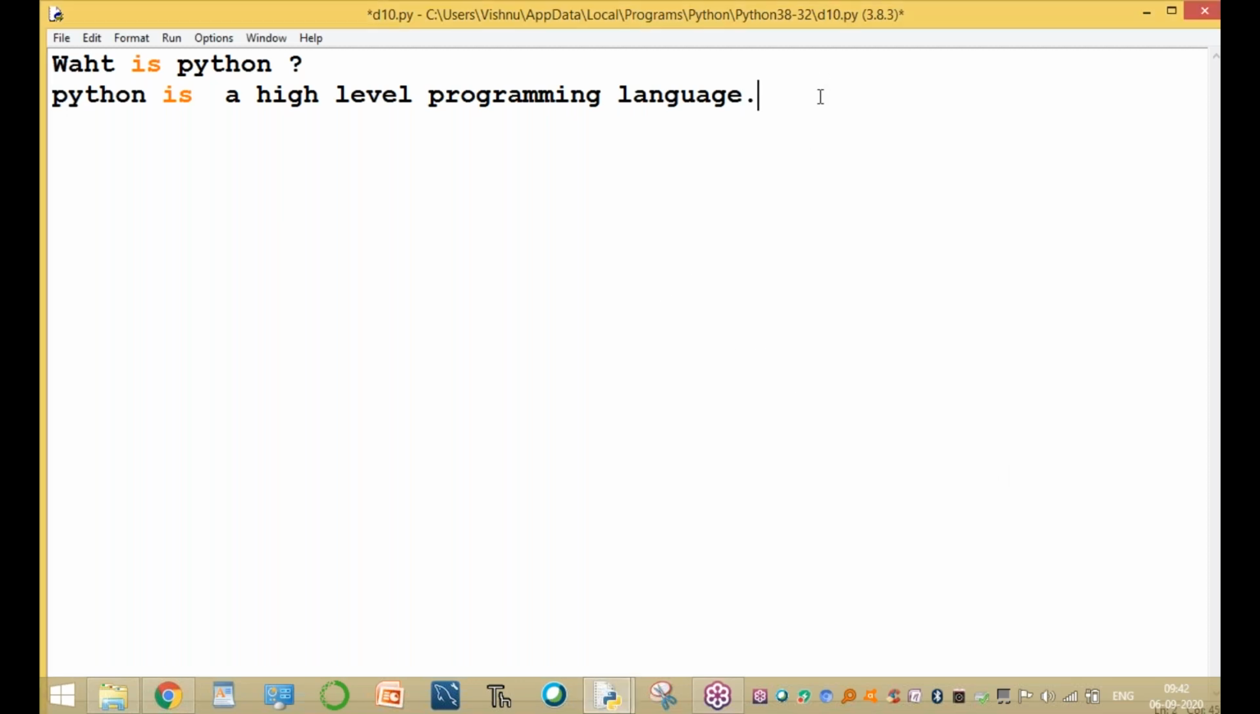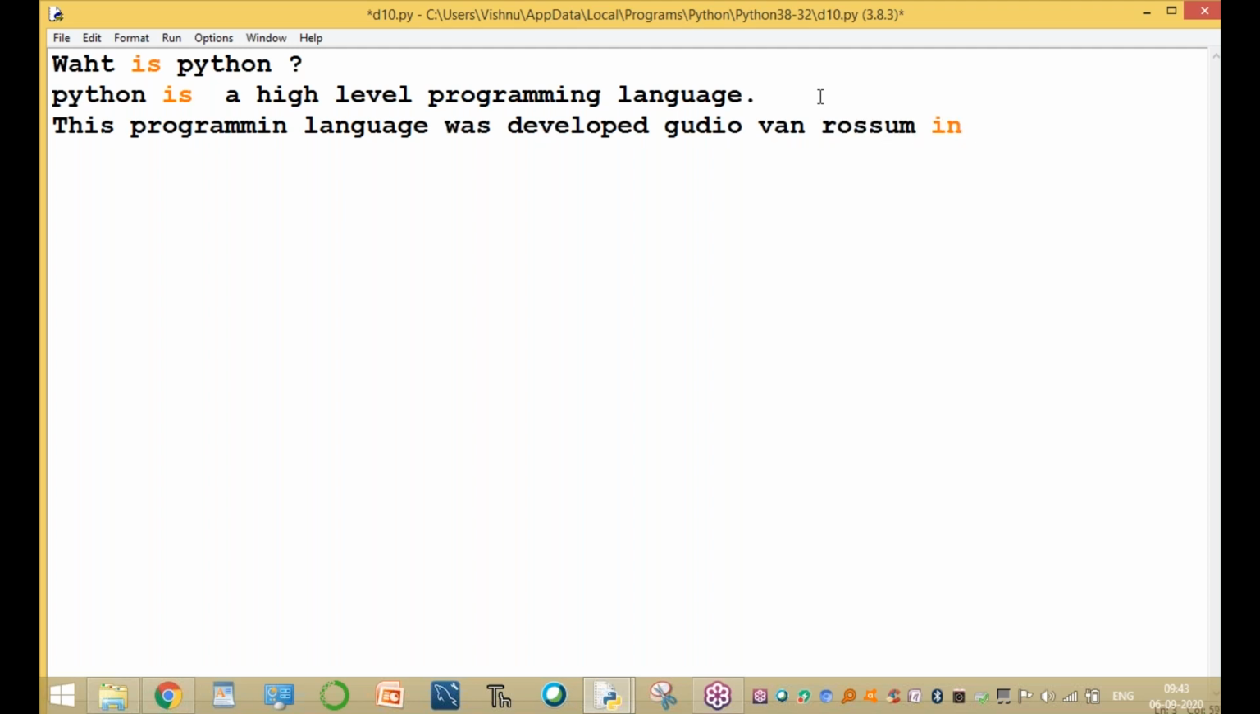This programming language was developed by Guido van Rossum in 1989. It is not a new programming language; it is completely an old programming language. Almost 31 years back, it was developed in 1989. It is available in the software field in different versions.